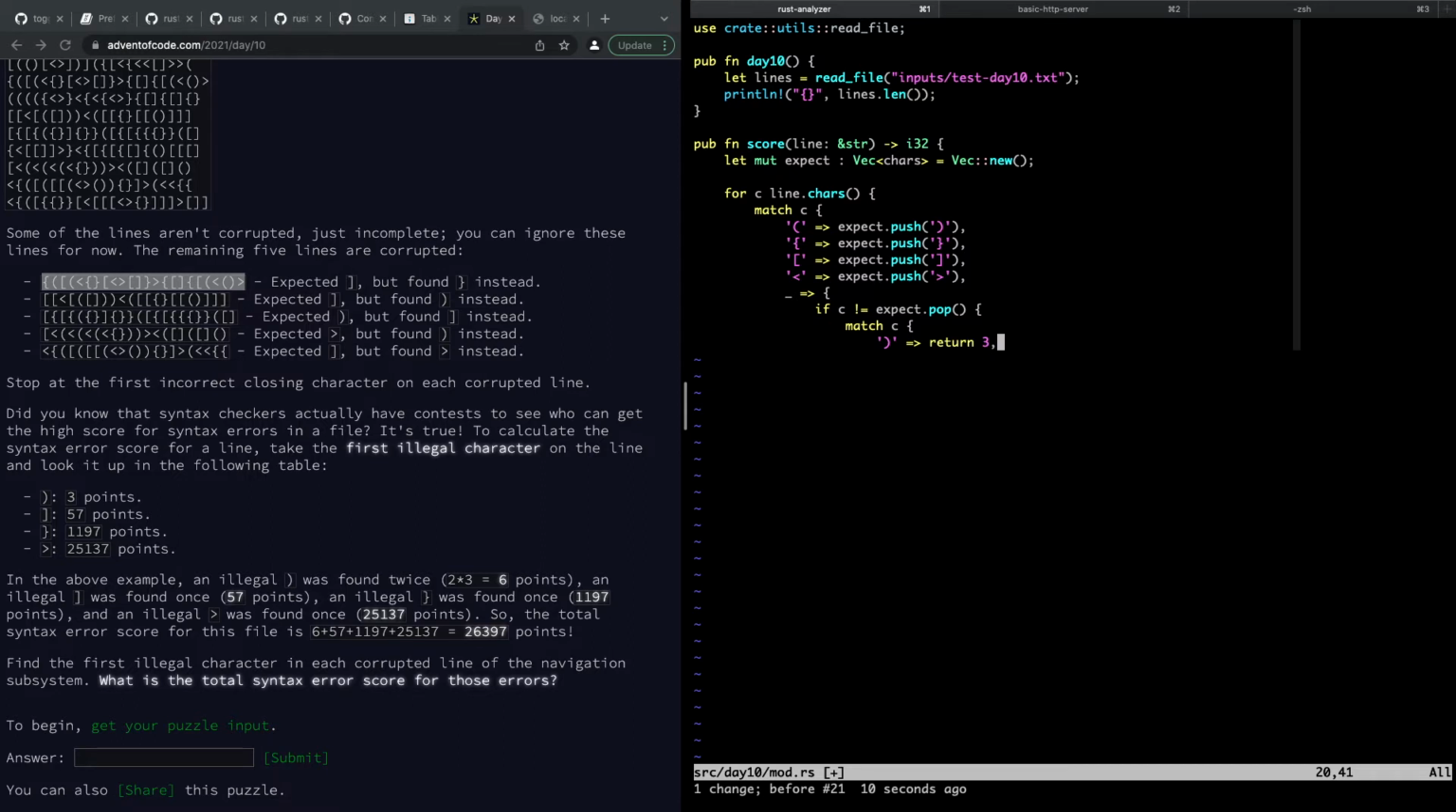that one's worth 3, right? And then we have a square brackets, which is worth 57, a curly, which is worth 1197, and an angle, which is worth 25137. Anything else is just an error, right? We got an illegal character. Just like that.